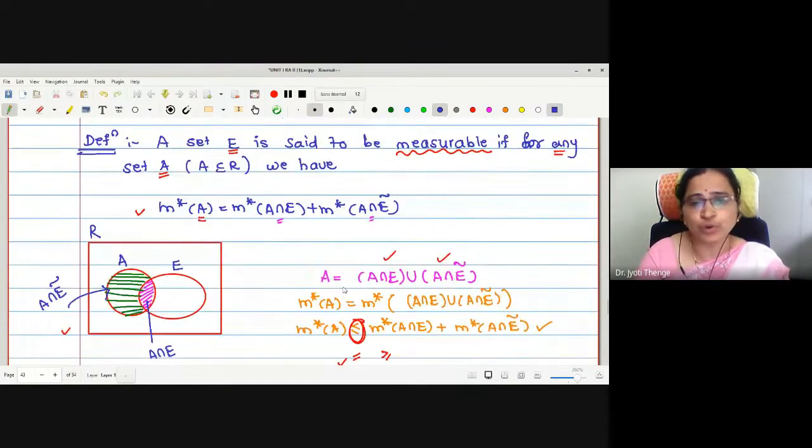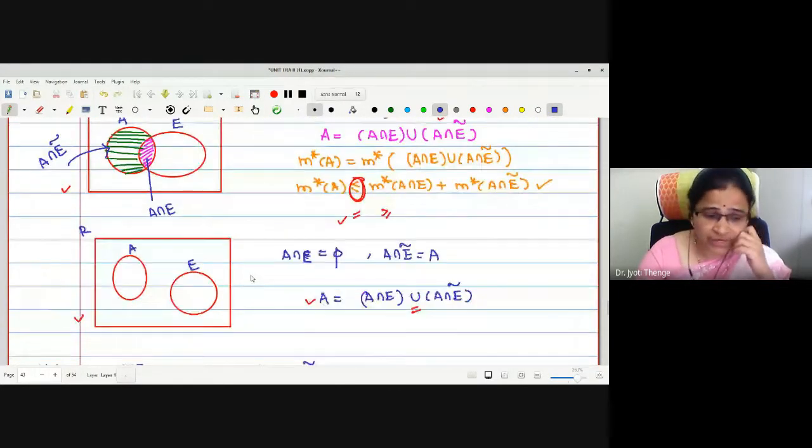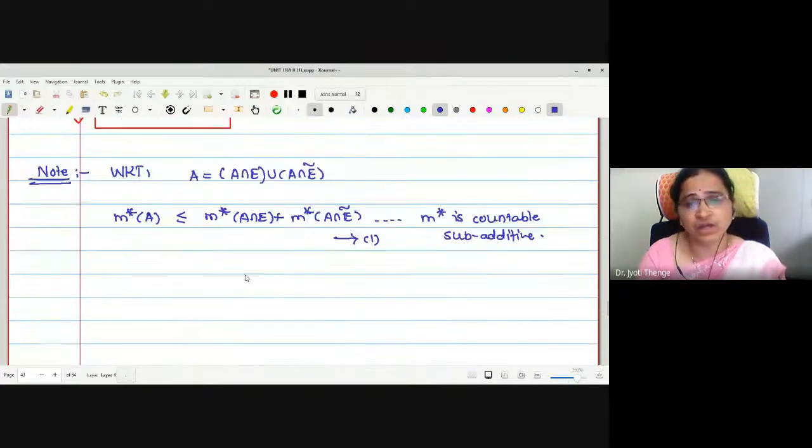Therefore, in order to prove the definition, one can say it is enough, or it is sufficient, to prove the following.